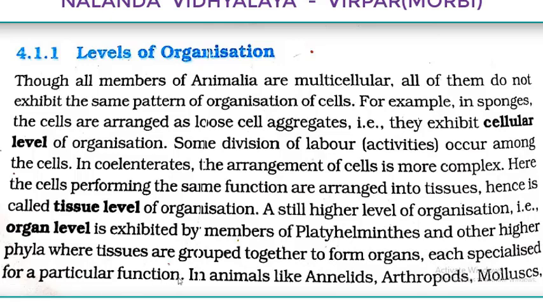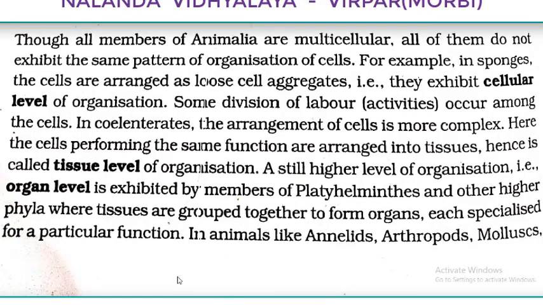We can see here the evolution, the change, because when we start from Porifera, there it was cellular level of organization. When coming to coelenterates, again we saw that same function performing cells aggregate to form tissues and they had tissue level of organization. And when going ahead, these tissues form organs, so the organ level is seen there.